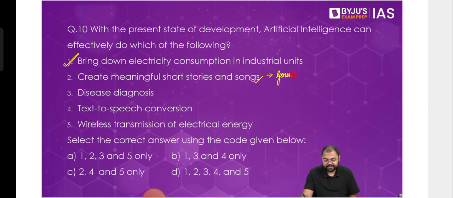Correct. Generative AI is all about this, that it can create songs. I mean, you tell me a topic on which you want a poem, you go to ChatGPT, and you create a poem on that. So you'll be able to create a poem on any topic that you want.